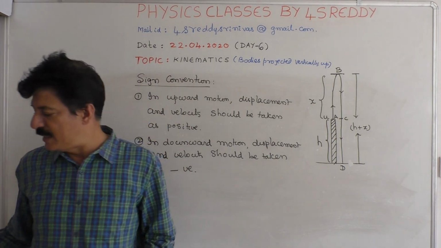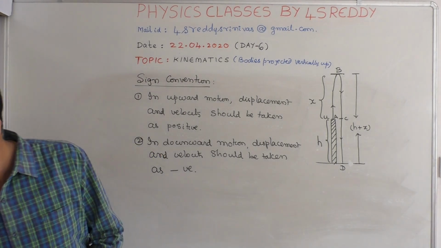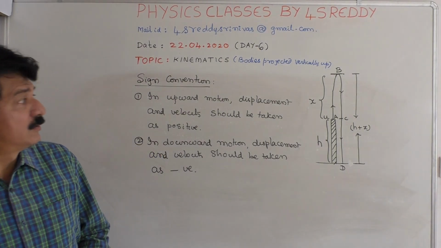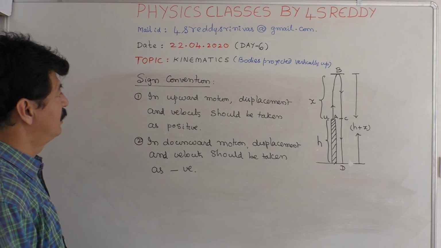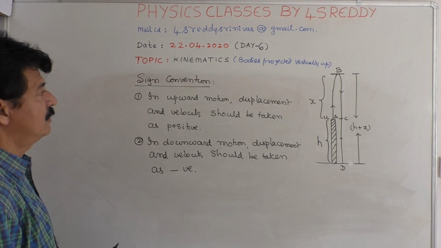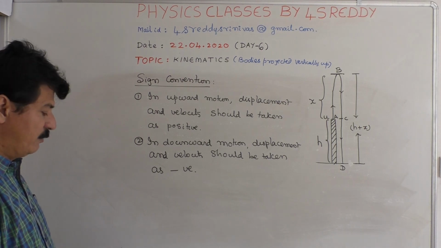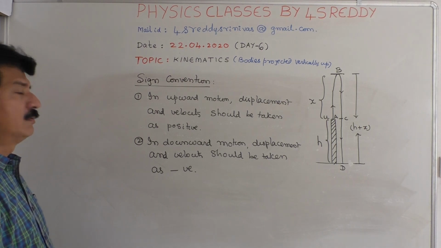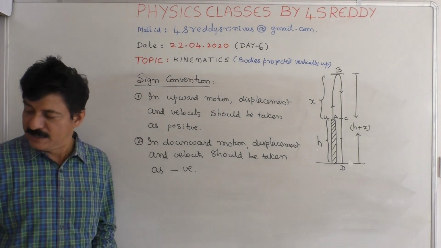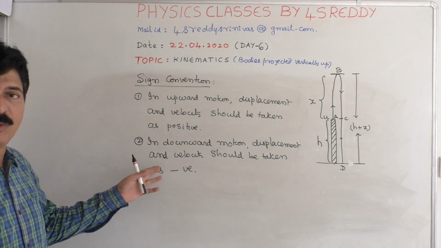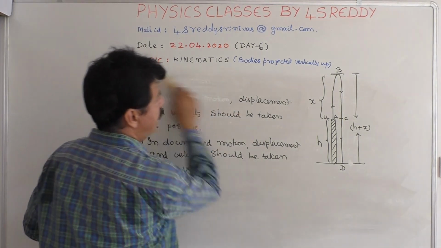This is the first assumption that we have to make while calculating. So here, in upward motion, displacement and velocity should be taken as positive. In downward motion, displacement and velocity should be taken as negative. Once you got it, now it is easy.